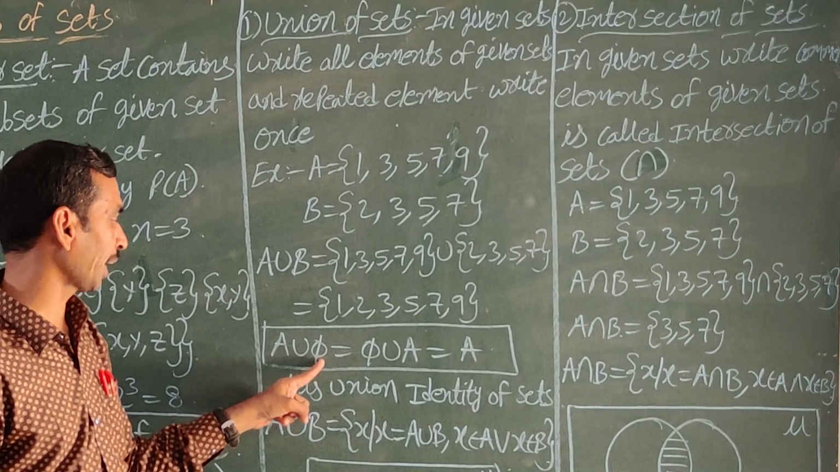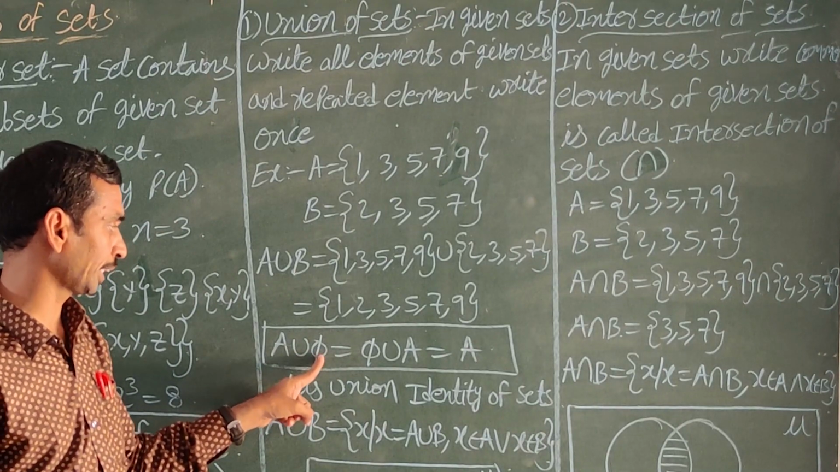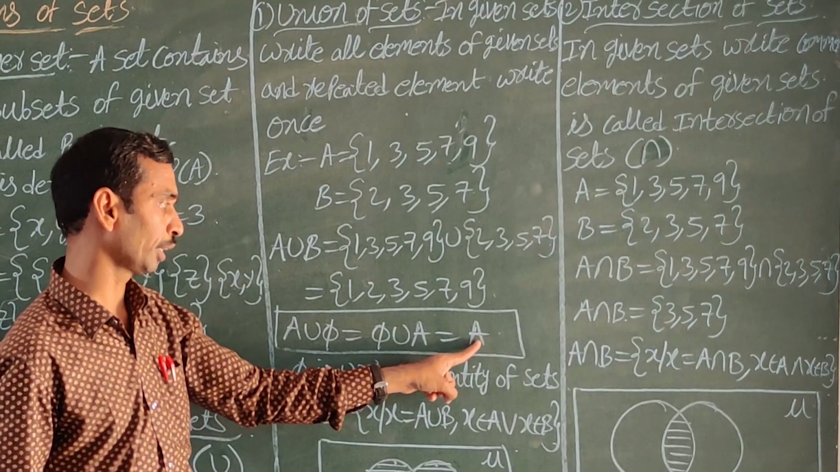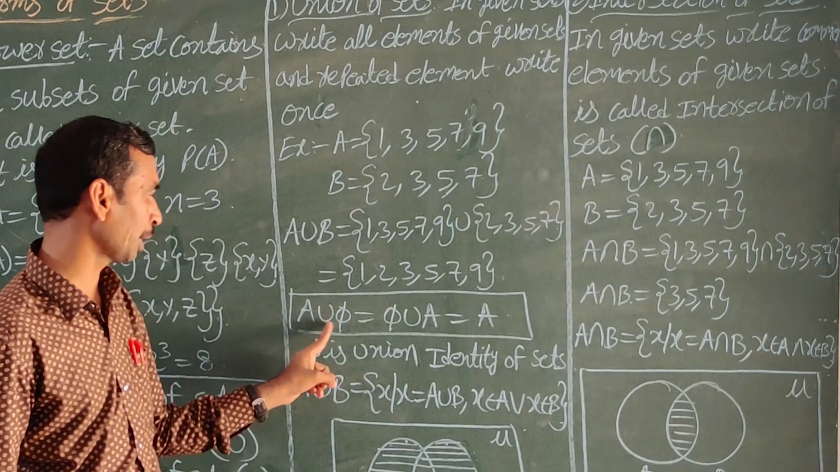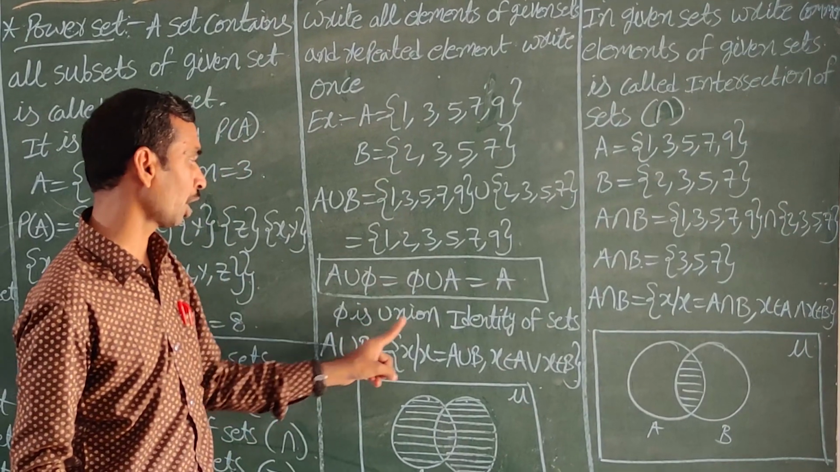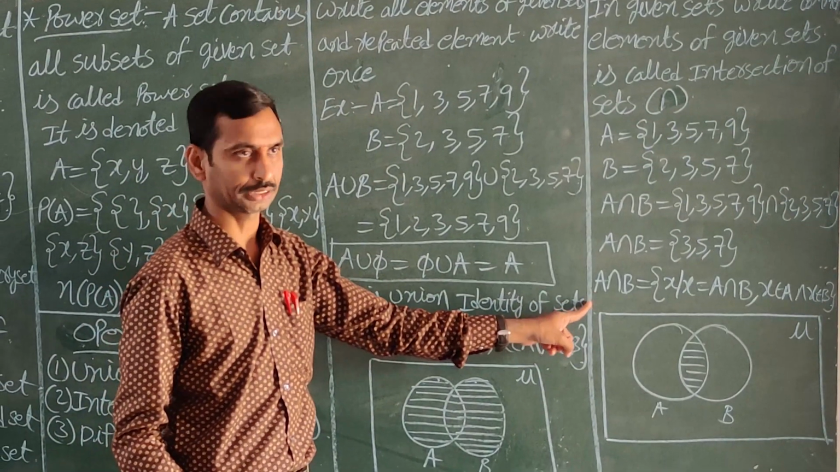Okay. A union null set, or null set union any set, will become that set only. That set means A. A union phi is equal to phi union A is equal to A. Phi is called the union identity of sets.